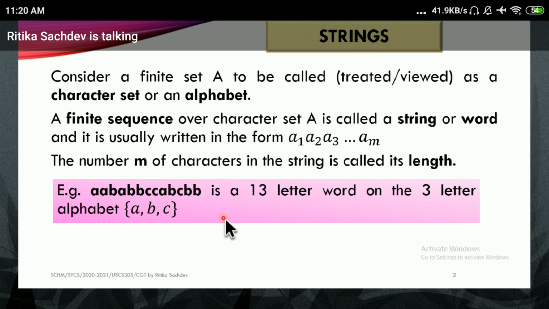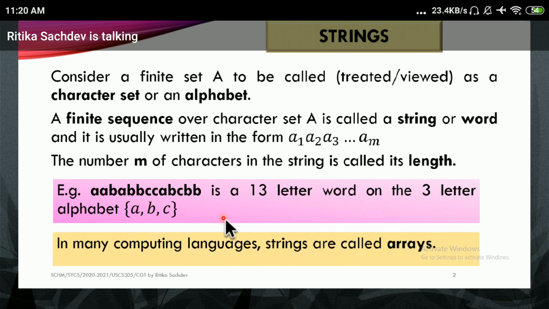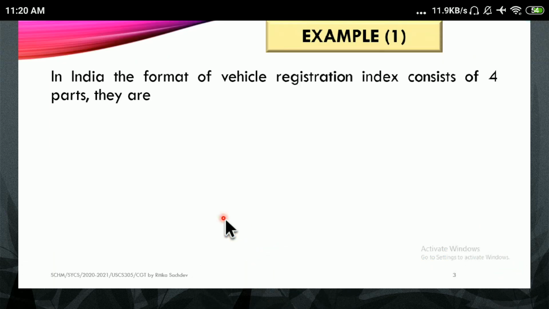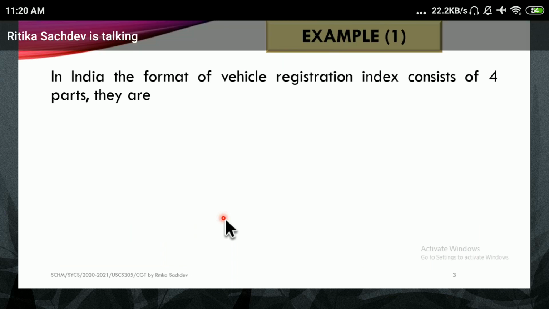Now I'm going to take this one step further. In many computing languages, strings are also called arrays. And you are well aware of how to access arrays. We're going to see where these strings come into our picture. There are many places where we use strings.